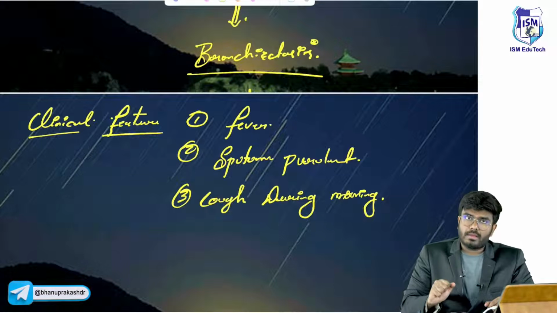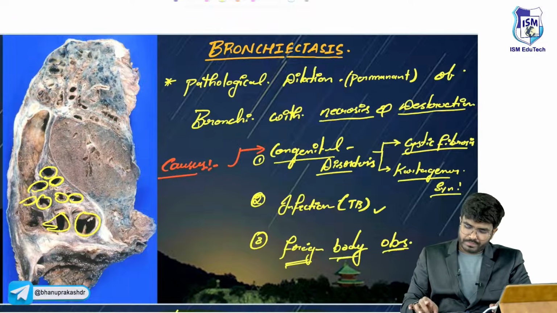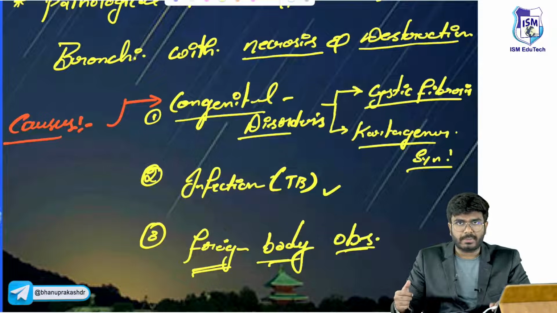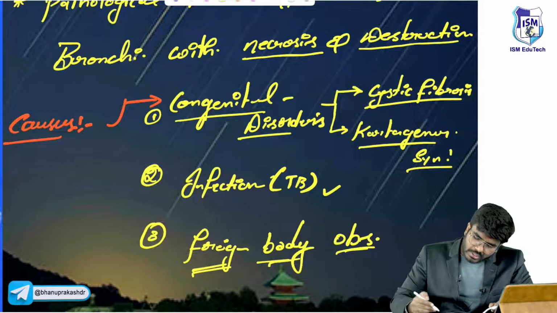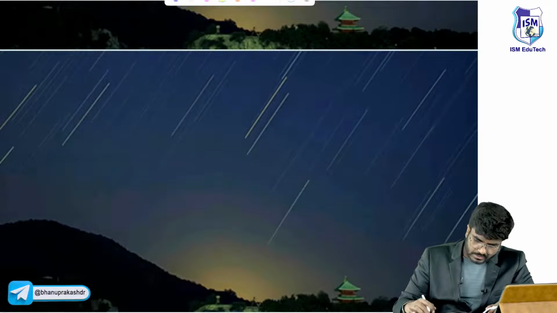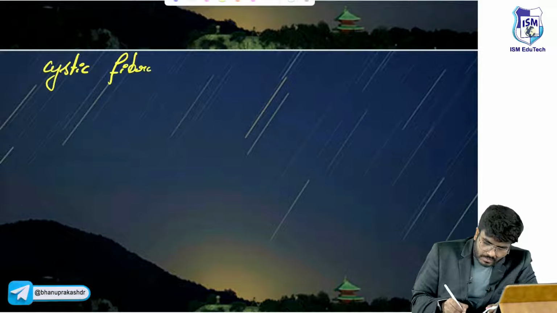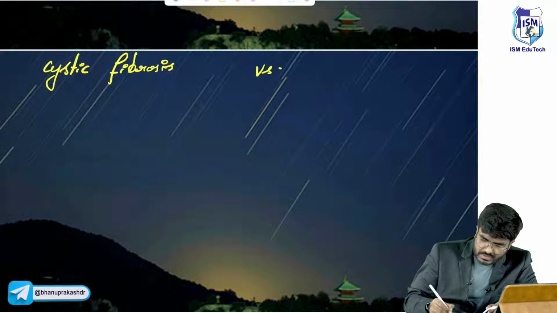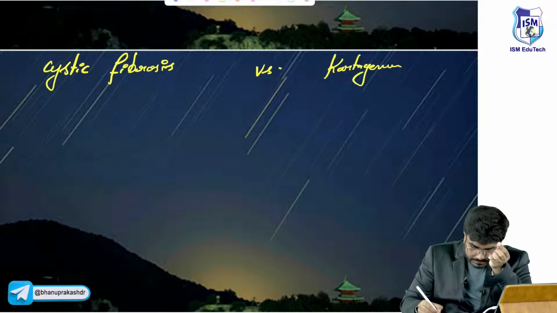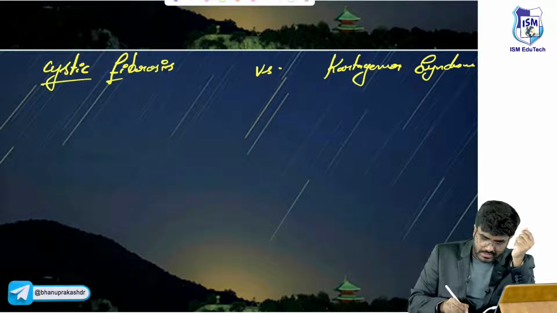Okay, first question is, why bronchiectasis? I have explained the causes here, like congenital reasons, infections, foreign body obstruction. Okay, let's talk about cystic fibrosis and Kartagener syndrome. A few important differences between cystic fibrosis versus Kartagener syndrome.